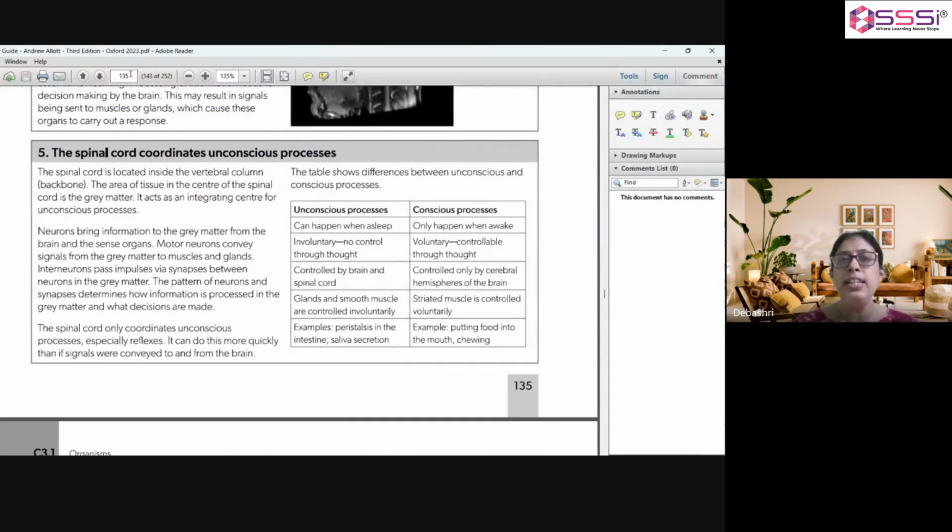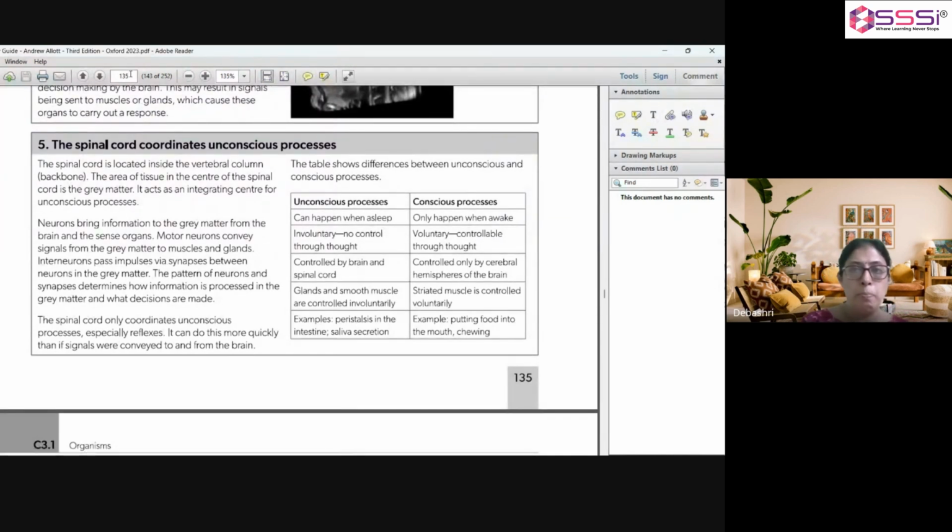It is located inside the vertebral column or backbone. The area of tissue in the center of the spinal cord is the gray matter, and it acts as an integrating center for unconscious processes. Neurons bring information to the gray matter from the brain and the sense organs.